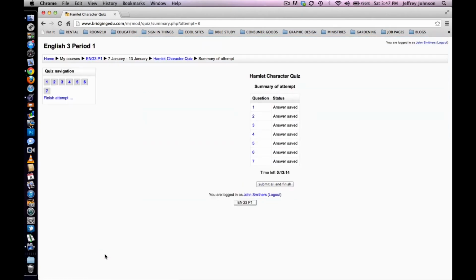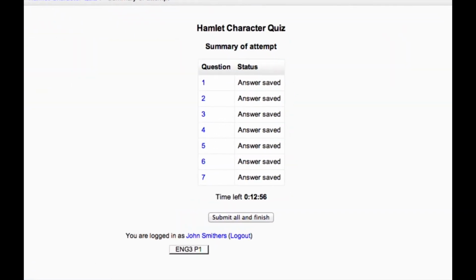All right, you're directed to a summary of your quiz attempt. Now, your quiz has not been submitted or graded yet. This page simply allows you to verify that you have answered all the questions on the quiz, and it gives you one more chance to return to any question to check your answer. So we've got questions 1 through 7, and then the status of our answer. All of our answers have been saved.